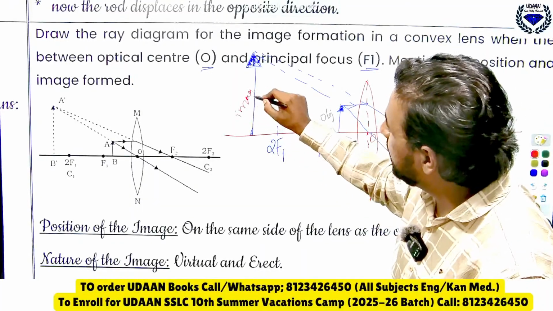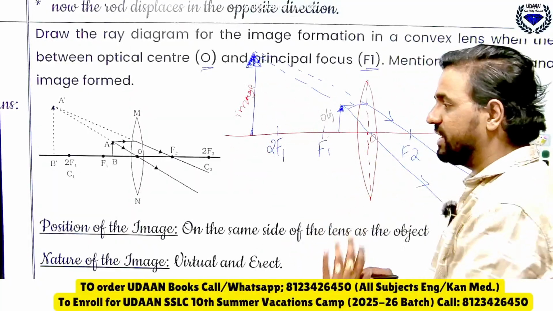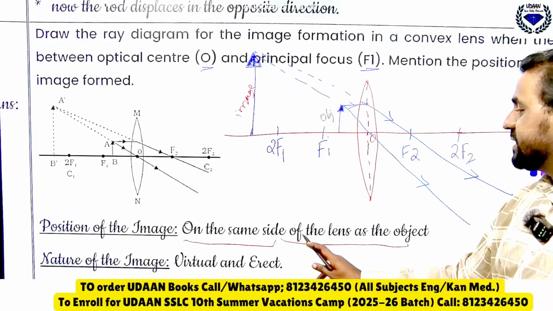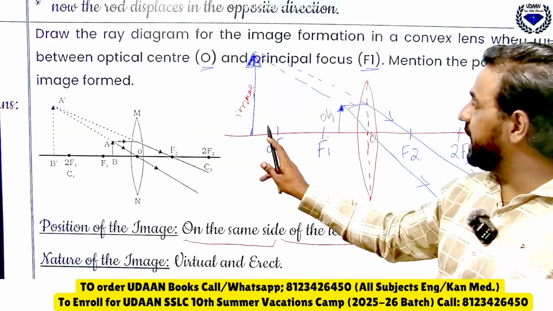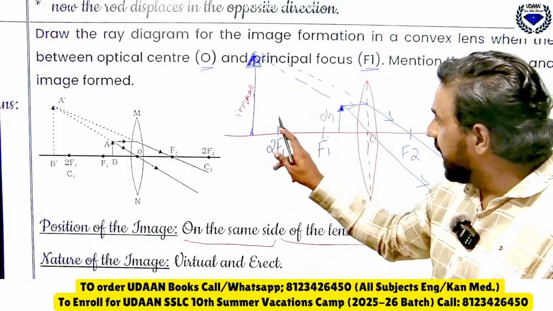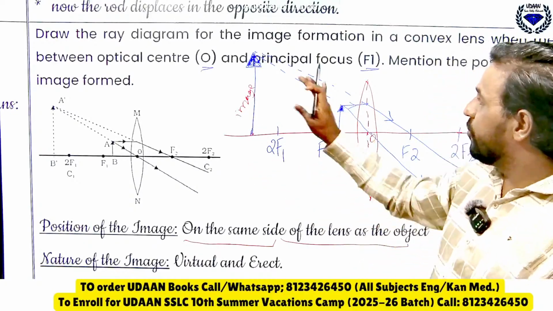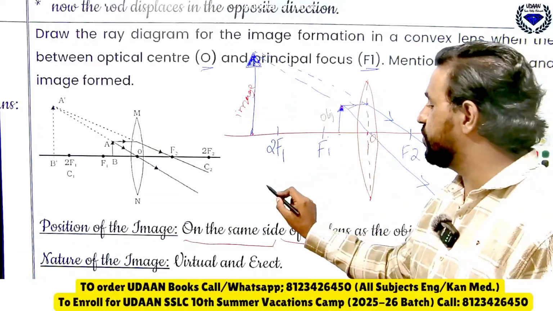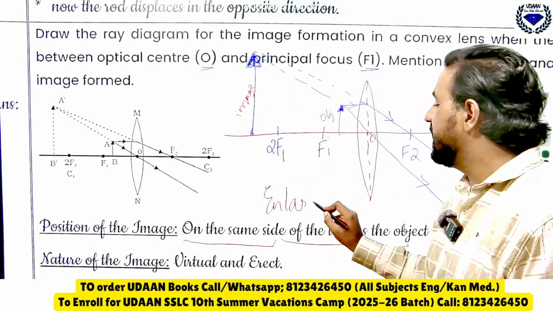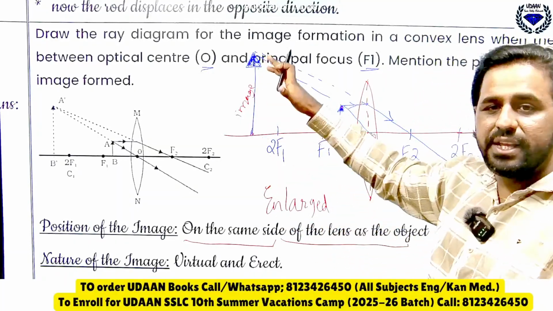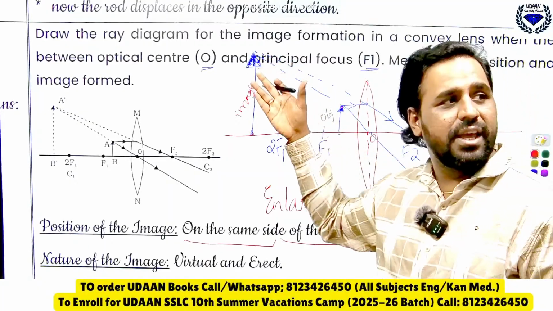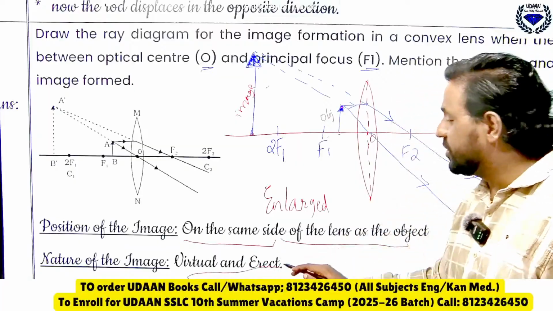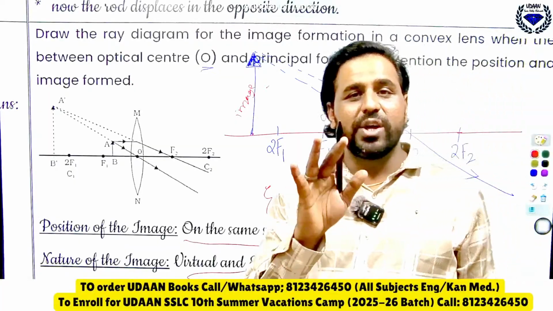So the image is formed on the same side of the lens as the object. And what is the size? You can see the object is this much, then the image is enlarged. And since it is upright, not inverted, therefore you can find that it is virtual and erect.